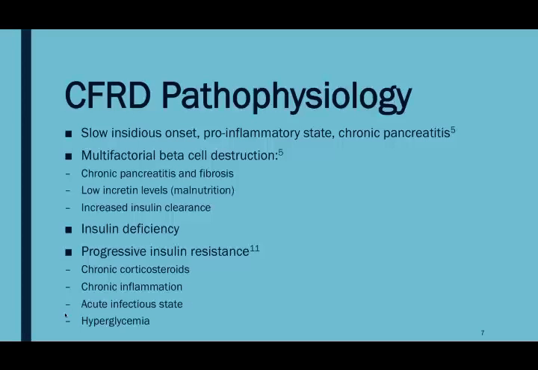Contributing factors for the disease include chronic pancreatitis and fibrosis, low incretin levels due to malnutrition and malabsorption, and increased insulin clearance. Insulin deficiency due to pancreatic insufficiency is more often seen initially than insulin resistance. However, progressive insulin resistance does occur following chronic corticosteroid use, chronic inflammation, an acute infectious state, and hyperglycemia. Insulin resistance is also often seen during times of acute infections.